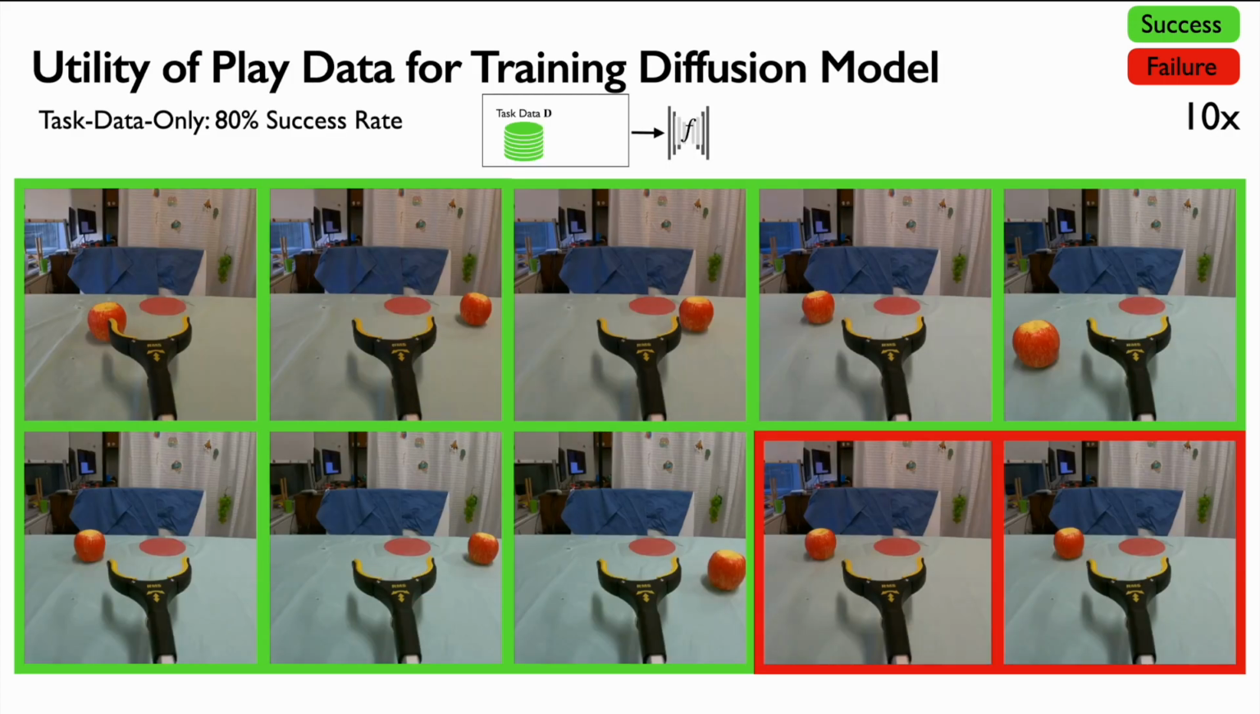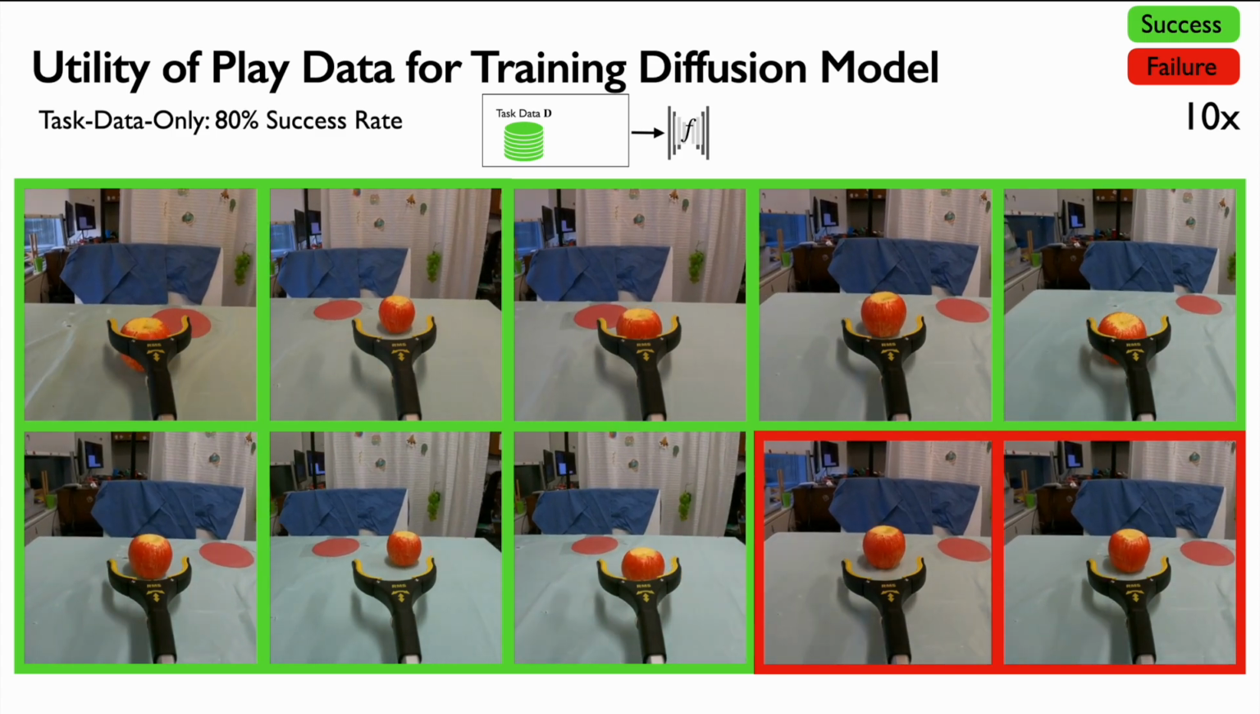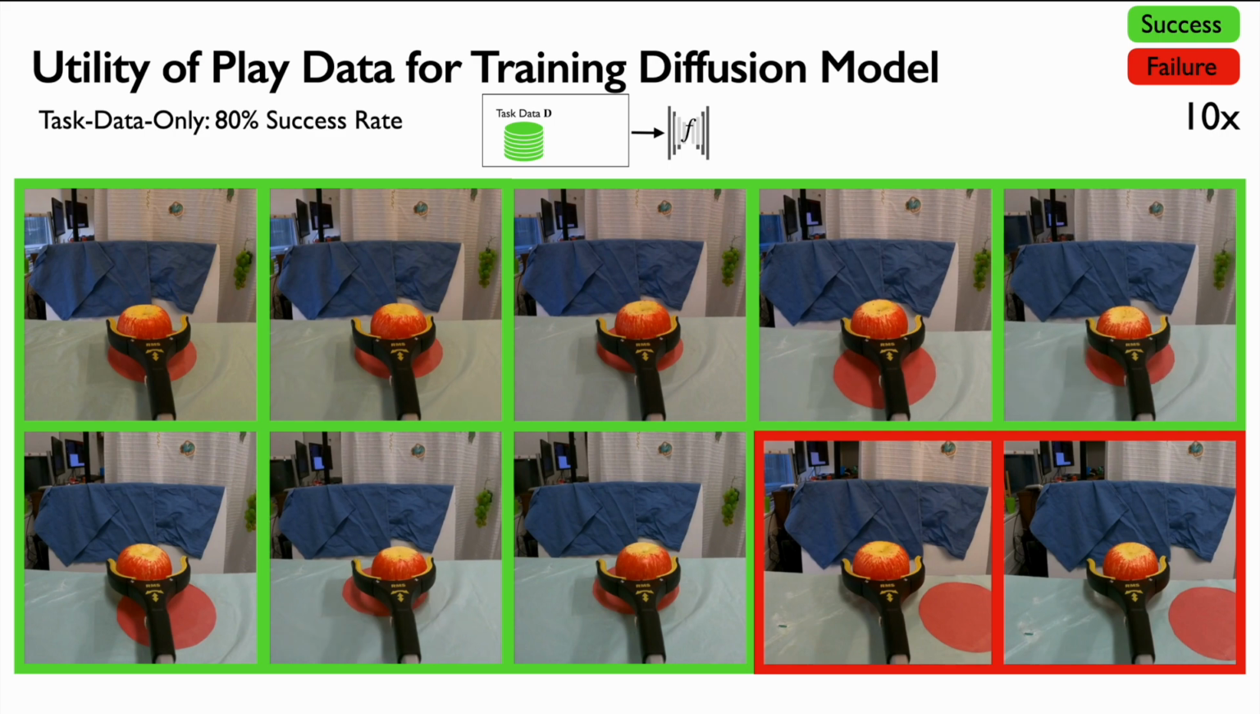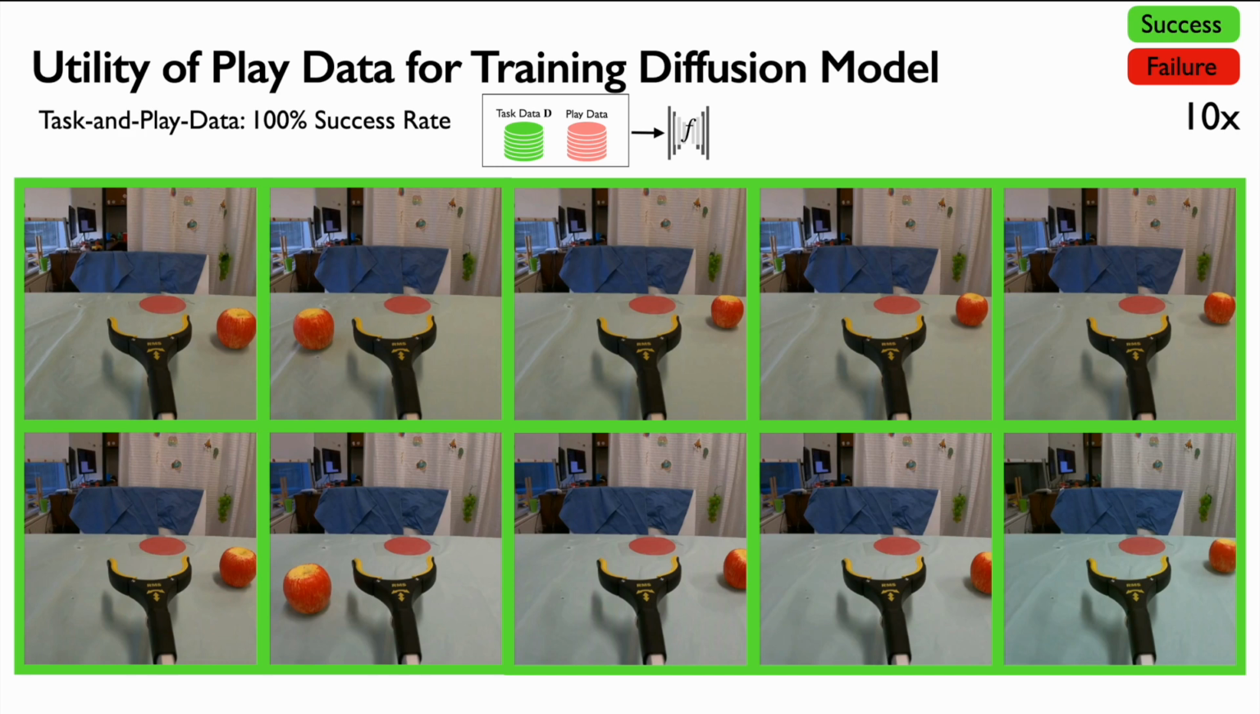Here are videos of a policy trained with augmented images generated by a diffusion model with only task data. Here are videos of a policy trained with augmented images generated by a diffusion model with both task and play data.